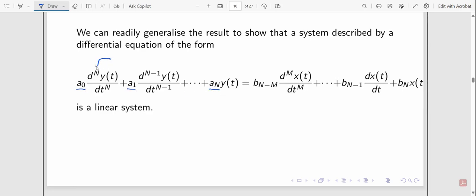So the derivative starts from n, then n minus 1, and obviously at the end it will become d to the power n minus n, that is 0. So obviously if it is 0, it will become 1. So here we will have e of n, not the derivation, and this is equal to the b, that is constant, n minus m.